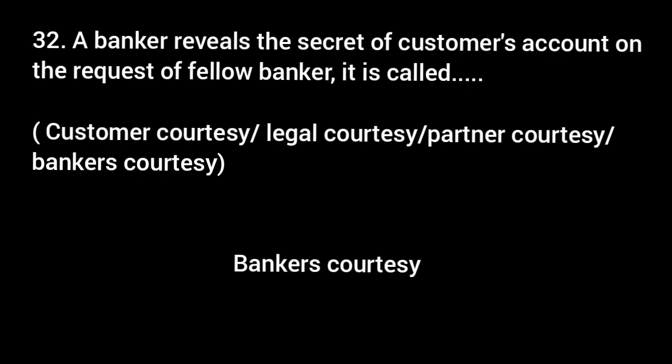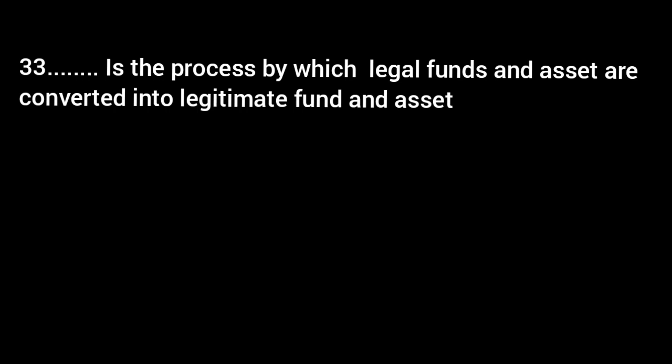Answer: banker's code C. Dash is the process by which illegal funds and assets are converted into legitimate fund and asset. Answer is money laundering. Dash is a short-term financing which is granted to an industrial establishment until a larger or longer term financing. Answer: bridge loan.